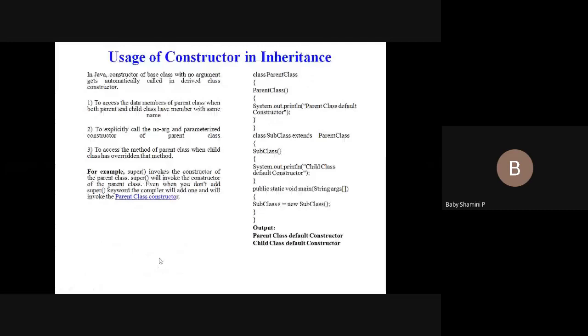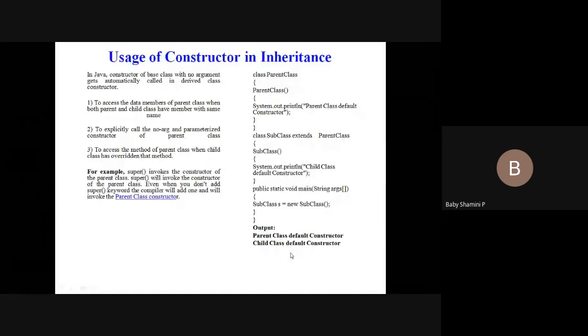Okay. So the next one, usage of constructor in inheritance. Here we have a parent class constructor, and again we have a child class constructor, that is the subclass. What the compiler will do, since this is a no-argument constructor: if you are using the inheritance concept, the parent class constructor is automatically inherited in this child class. So it displays the answer as parent class default constructor and child class default constructor. Okay. So no need to use the super keyword.